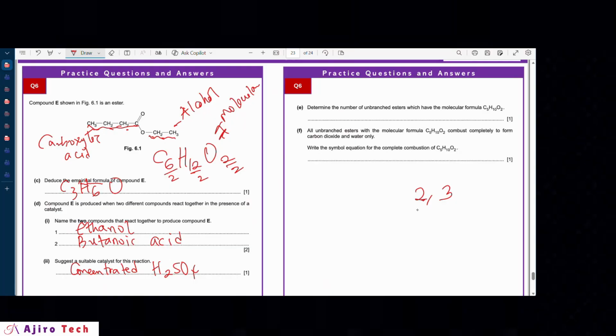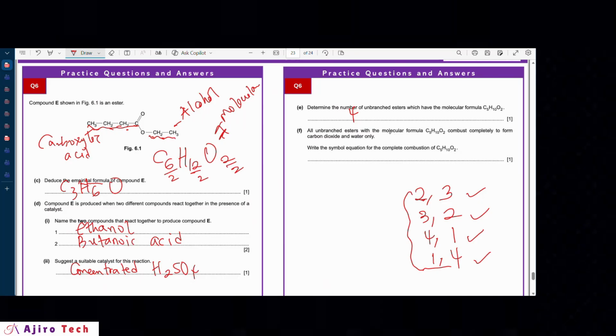So 2, 3, you can have 3, 2, you could have 4, 1, and you could have 1, 4. So these are the combinations that can give you 5. 2, 3, 3, 2, 4, 1, 1, 4. These are the esters that you could form. So there are 4. So the answer becomes 4.